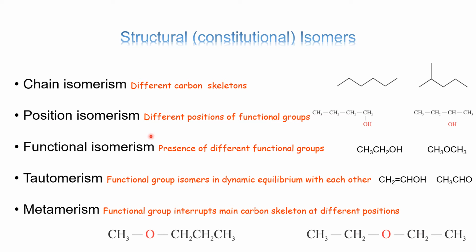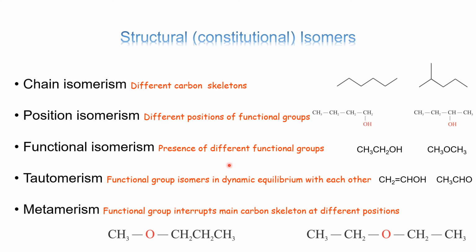Position isomerism happens when functional groups are attached to this carbon skeleton at different positions. Say for example, this is butane having hydroxyl group, so butanol. This is 1-butanol, this is 2-butanol. So functional group hydroxy group is attached to different positions.